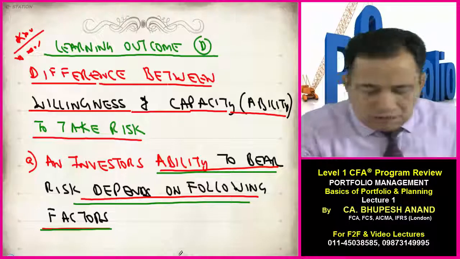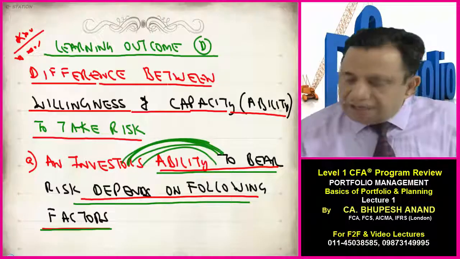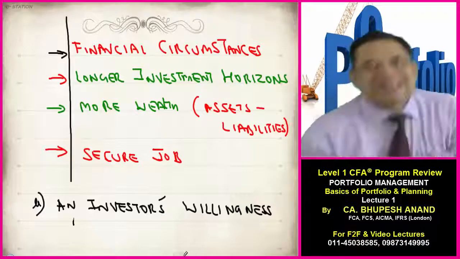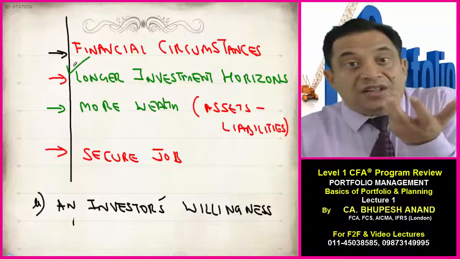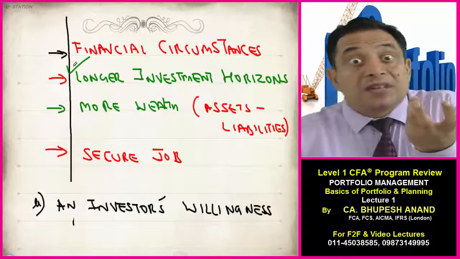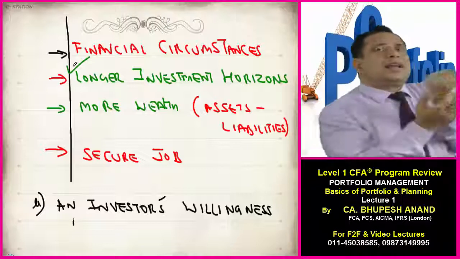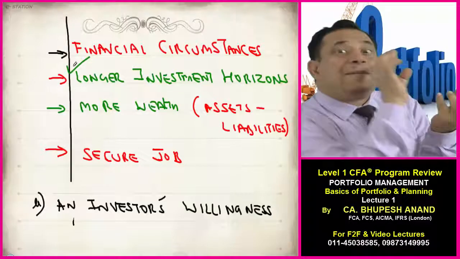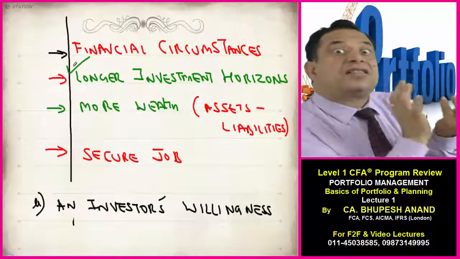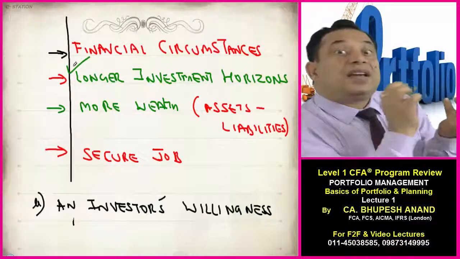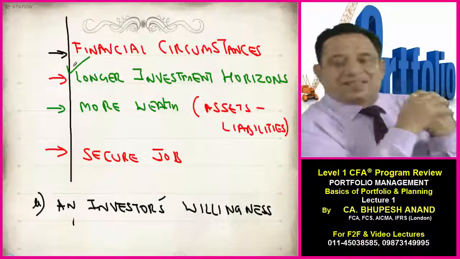So just write down, ability depends upon financial circumstances. Longer investment horizon: whether he is interested in longer or shorter, because if a person is going for a longer horizon, it means he can bear the risk. If a person is only investing for a shorter period, it implies prima facie that he is not ready for the risk. So with the help of these factors, with the help of questionnaires, we can easily find out his risk status, that is, how much is the ability to bear the risk.